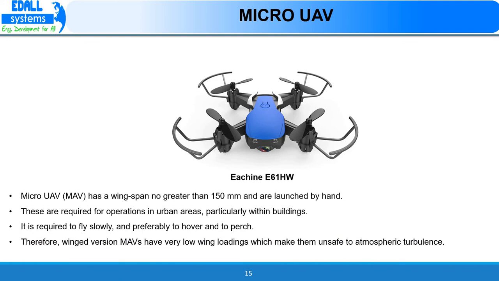Winged version of micro unmanned aerial vehicles have very low wing loading, which make them unsafe to operate at the atmospheric turbulence.